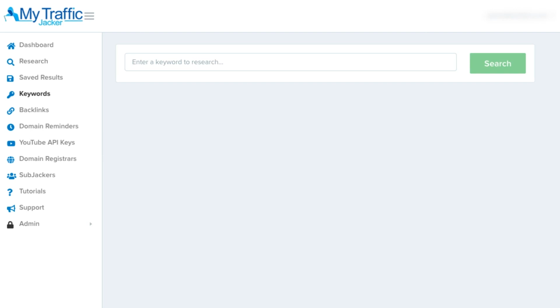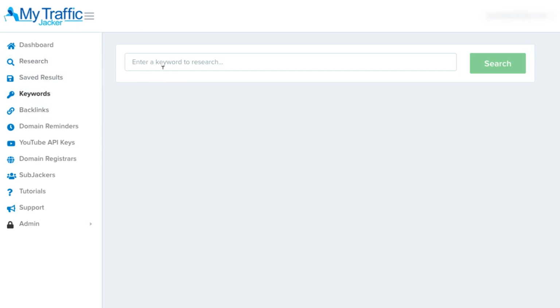So right now, as you can see, we're in the keyword research section. This is a section here on this left sidebar. It's one of our tabs inside of MyTrafficJacker. If you already have some keywords in mind, you can simply go to this research section where we can start finding those available domains.